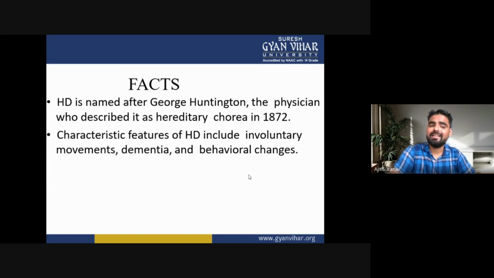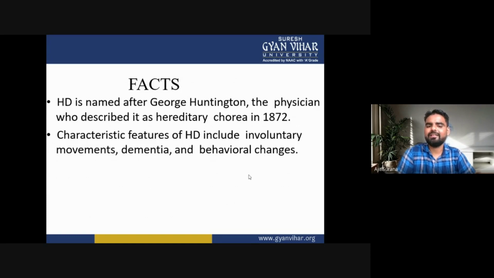Huntington disease is named after George Huntington, the physician who described it as hereditary chorea in 1872. The disease is named just after George Huntington.